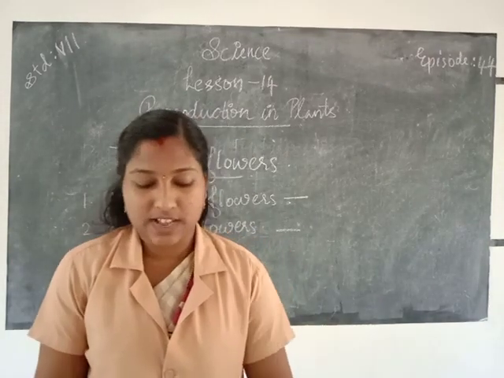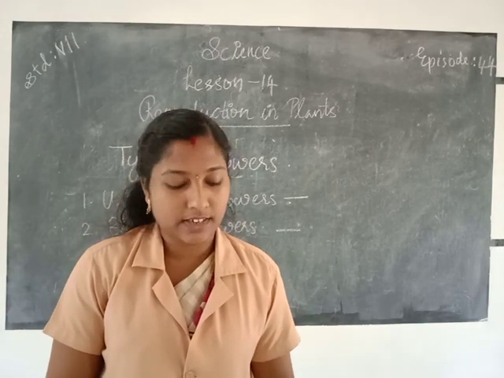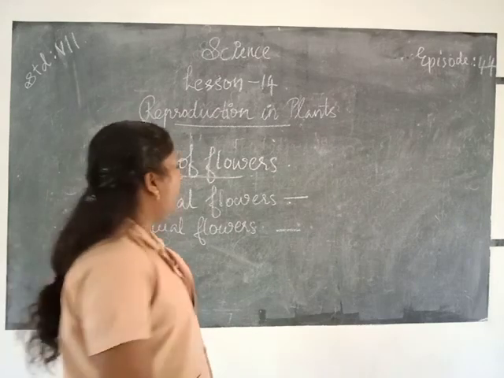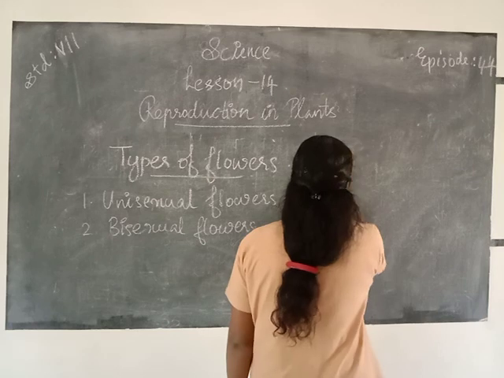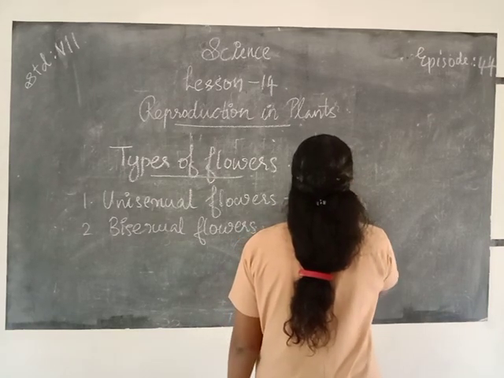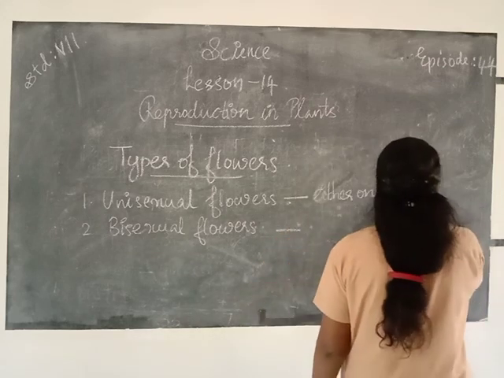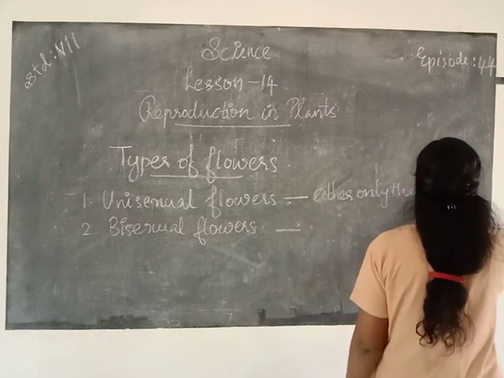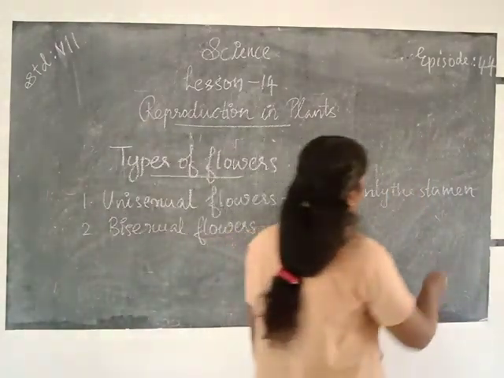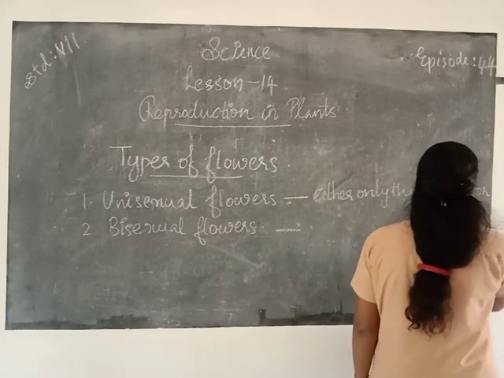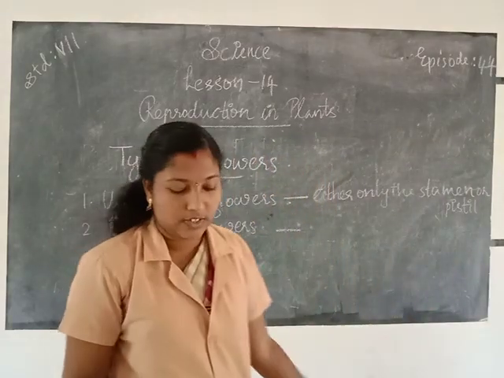Unisexual flowers means the flowers which contain either only the pistil or only the stamens. Only the stamen or pistil is called unisexual flowers.